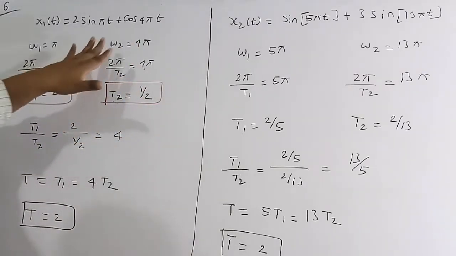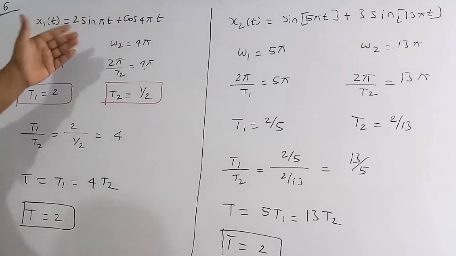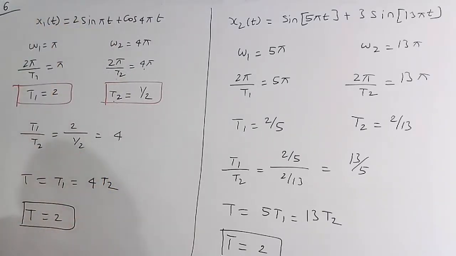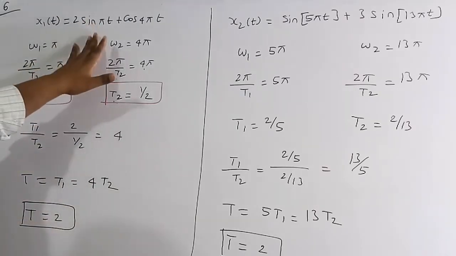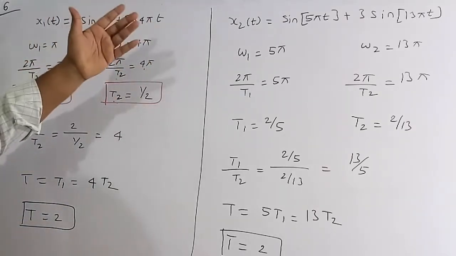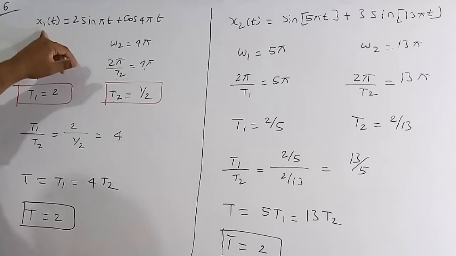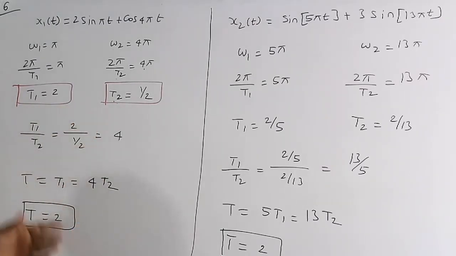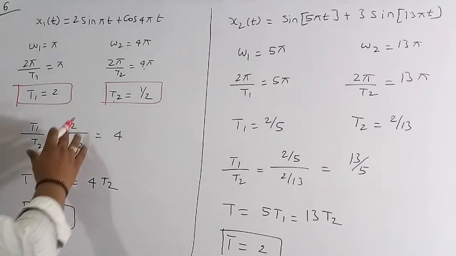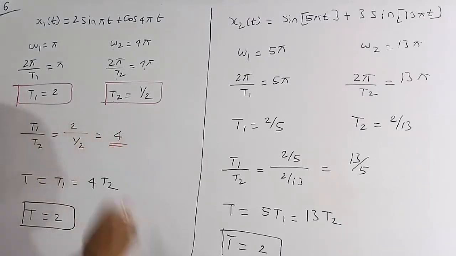Now we take the algebraic or linear combination of these two signals, and we get the new signal x1 of t. The sin pi t and the cos 4 pi t are periodic signals, but we need to find whether x1 of t is a periodic or an aperiodic signal. I have already told you that once you have t1 and t2, you have to do the division, the ratio t1 by t2. So 2 by 1 by 2 gives us a rational number.